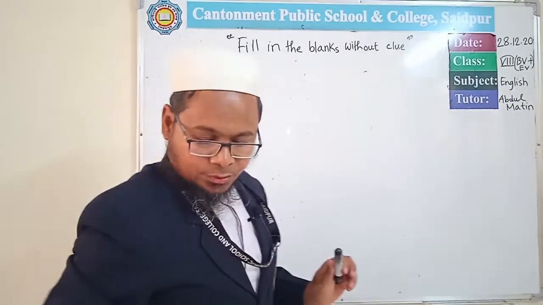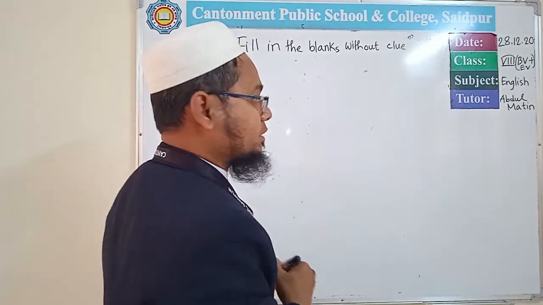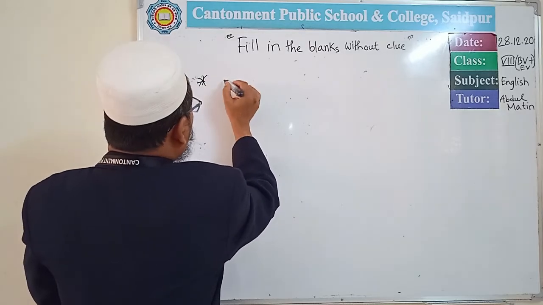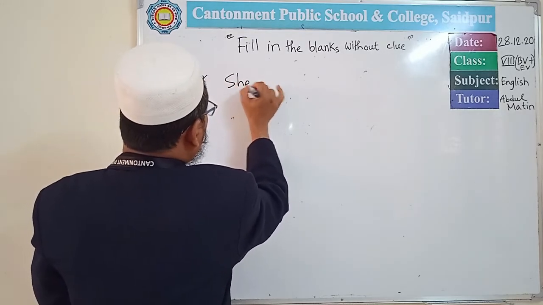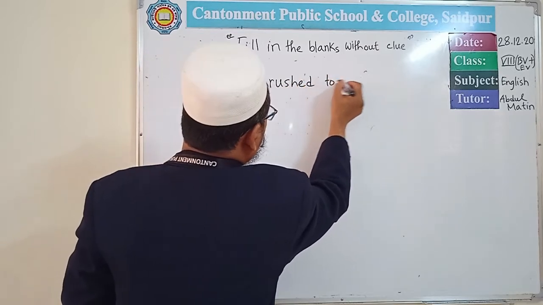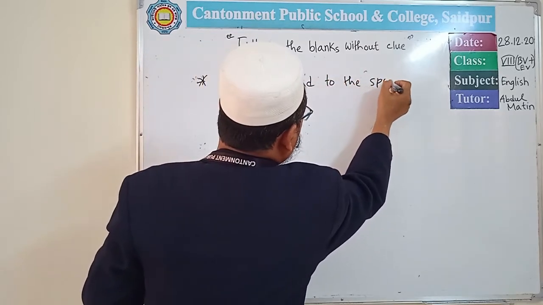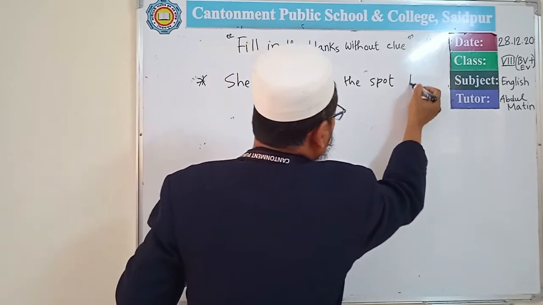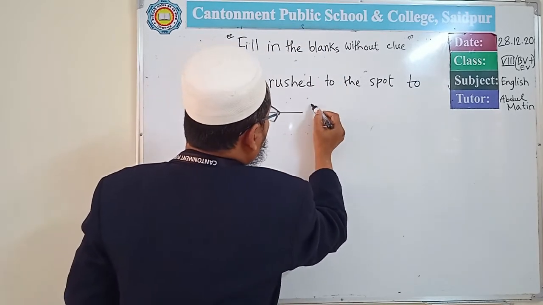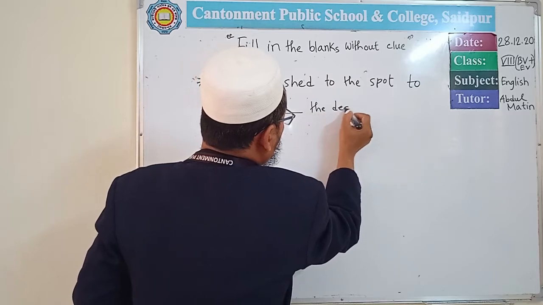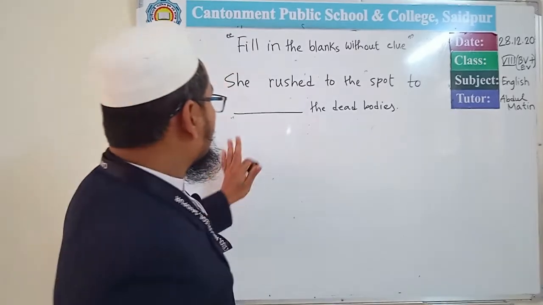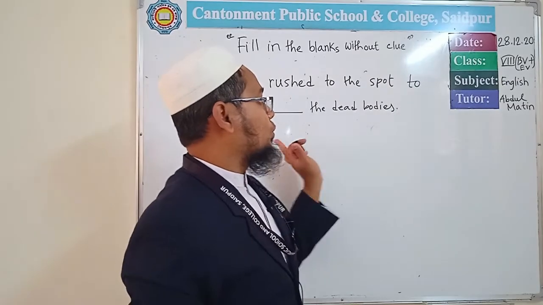To is also a preposition, but after to there is a different use. She rushed to the spot to dash the dead bodies. So here the blank is after to.